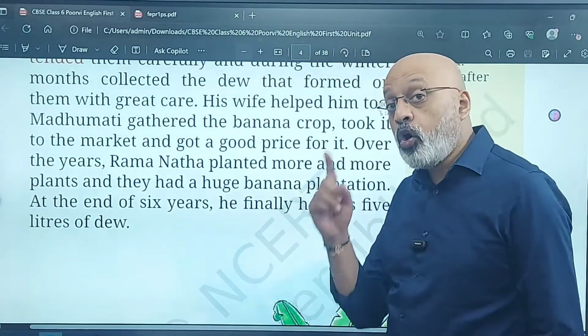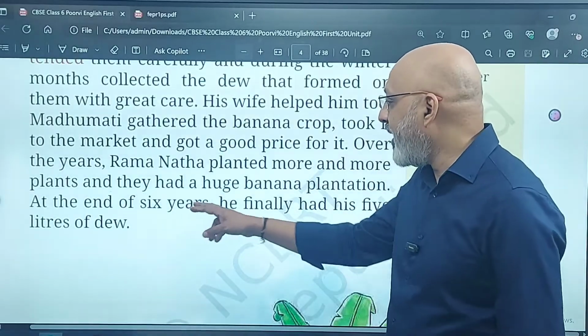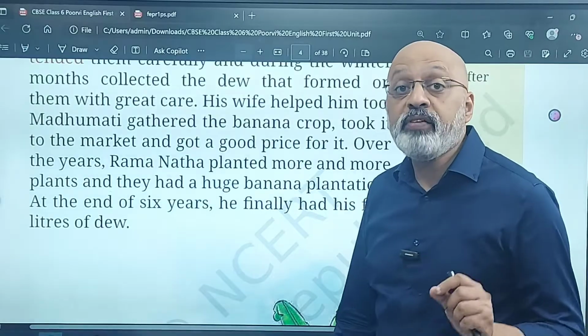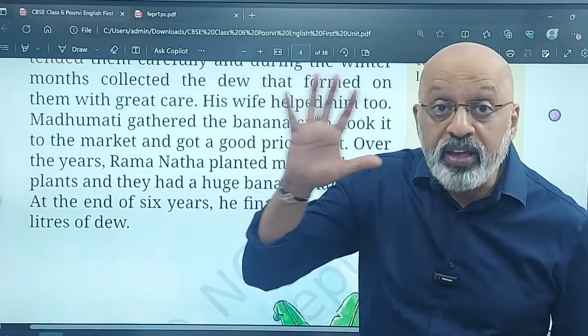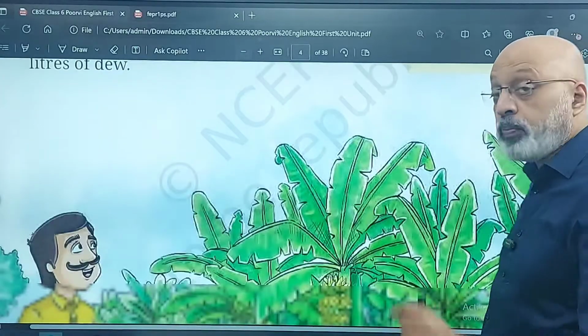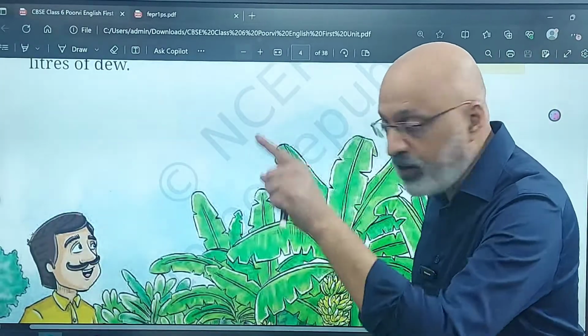The photograph that we saw on page 1. At the end of 6 years, it took 6 years, he finally had his 5 liters of dew. So please remember this figure of 6 years and 5 liters.